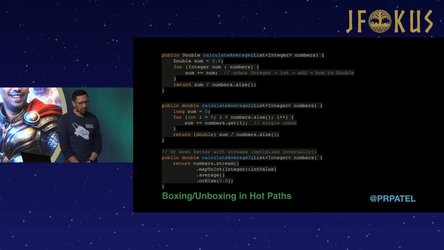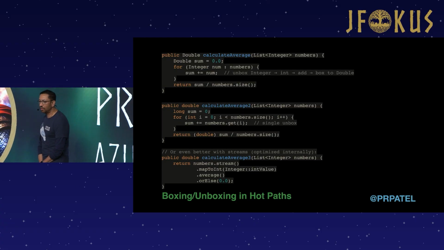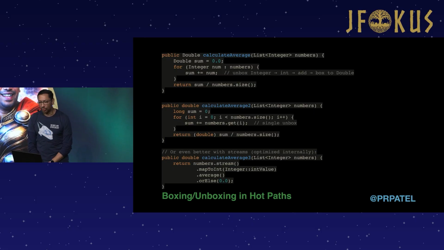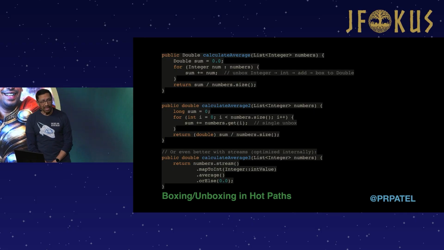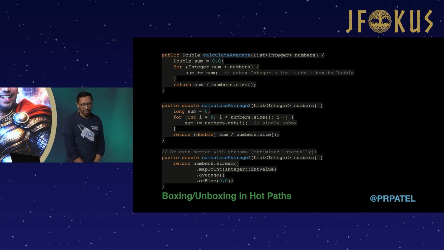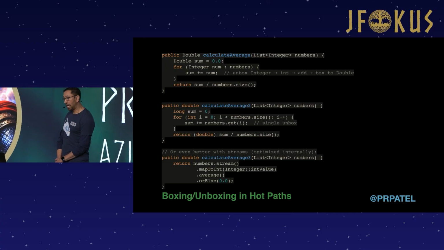Now, the problem with the code at the top is that, well, you can see the hint there. You're unboxing Integer to an int, then you're doing an addition, and then you're boxing it to a double. So this adds quite a bit of overhead into your code. There are a couple of different ways that you can fix this.